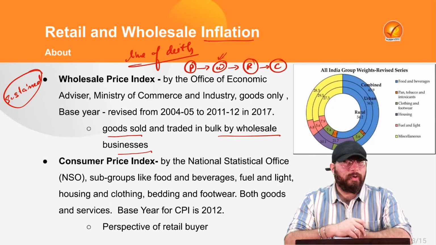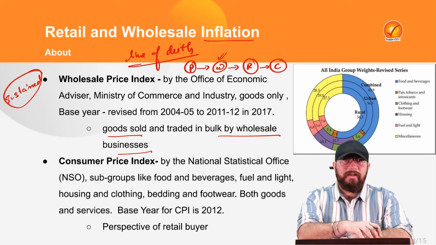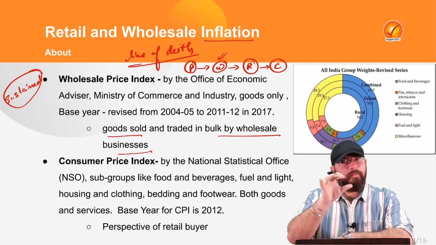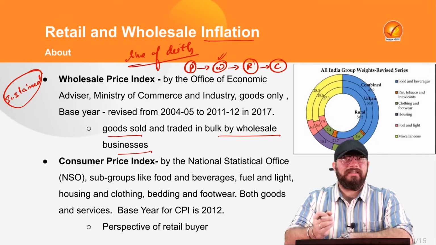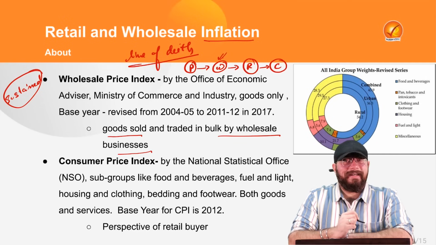And there is an index, of course, that we use. In order to calculate inflation, how do we calculate it? We use an index. That is, a certain set of commodities, we see them, we monitor them, and then see how their prices are increasing and decreasing. So a basket of goods is there, and for that there is an index prepared.